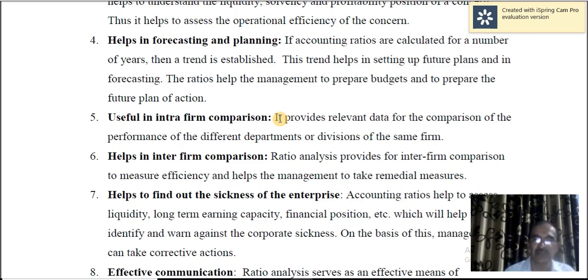So like that you can go for comparison of the performance of the concerns. So inter-firm comparison is possible with the help of ratios, and that will help the management to take remedial measures if there is any problem, if there is any deficiency. So that can be set right by taking remedial measures by the management. So ratios will indicate all these things.